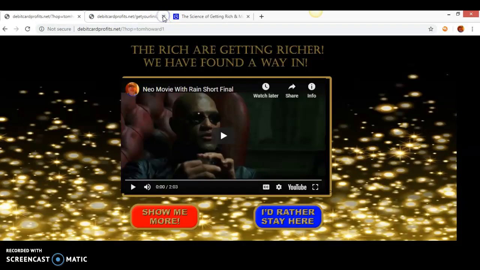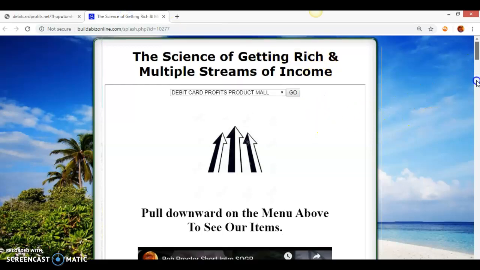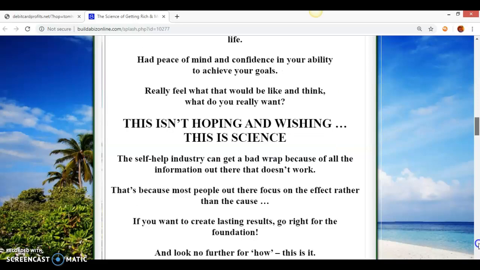This is a page that we're going to collect your information so we can communicate with you with emails. Okay, this is the page that you went to, and here's what you got to do.